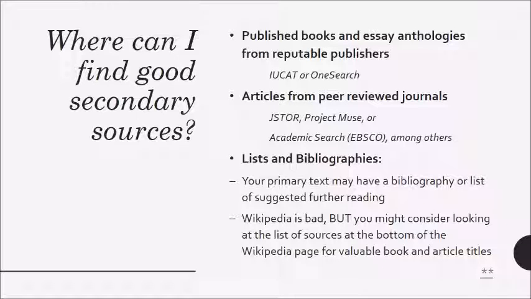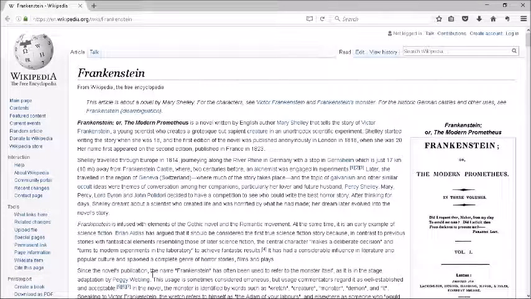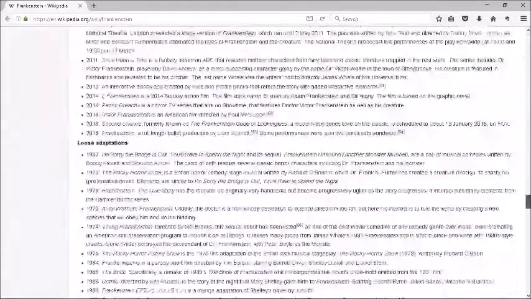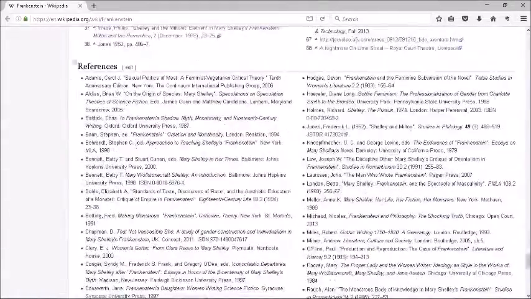For example, take a look at the Wikipedia page for Mary Shelley's novel Frankenstein. Nothing on this page, for the most part, could be used for an academic essay. We have no idea who wrote it, and it has not been peer-reviewed at all. However, if I scroll to the very bottom of the page, I will find a section called References. The References section has a list of books and articles, many of which have been peer-reviewed. You can look at these titles, decide if any of them sound like they would be useful for you, and then go track them down using the database or library catalogs that I'll show you a little bit later.